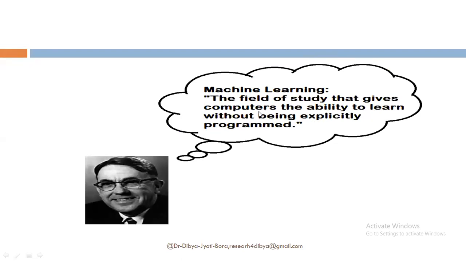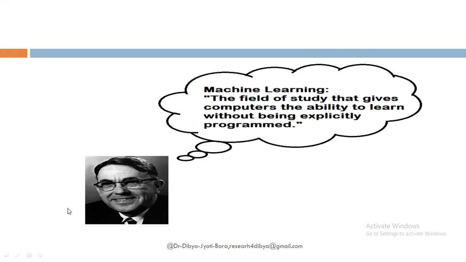He defines machine learning as the field of study that gives computers the ability to learn without being explicitly programmed. Explicitly programmed means we have to manually program everything to perform a particular task or separate tasks. Suppose there are two tasks, T1 and T2.